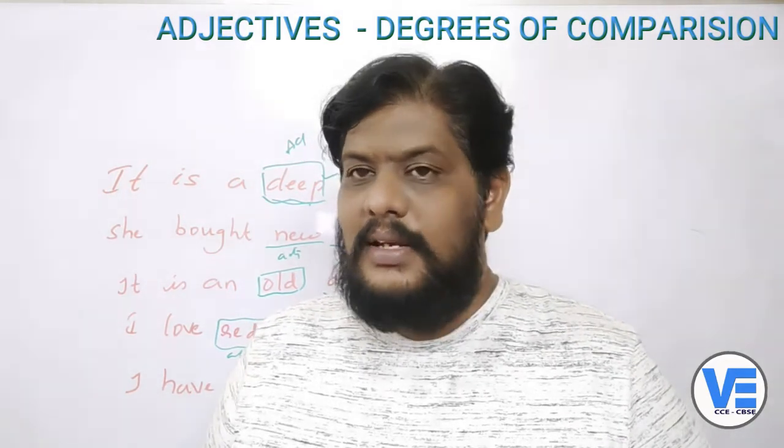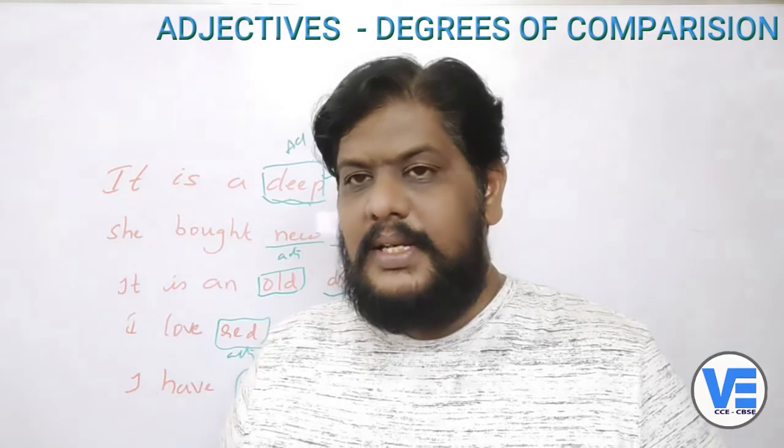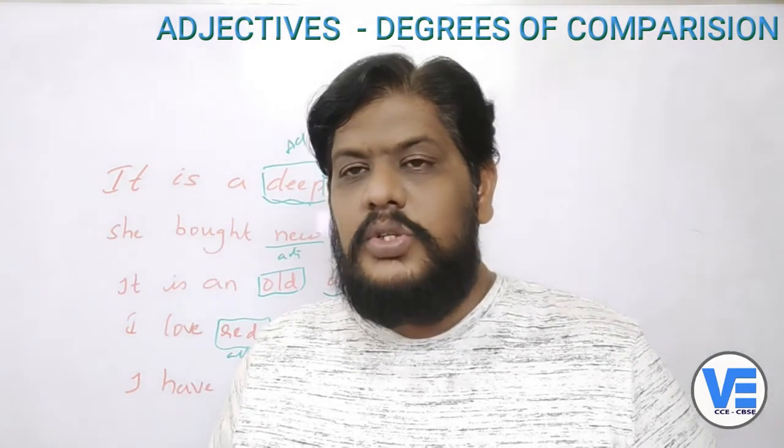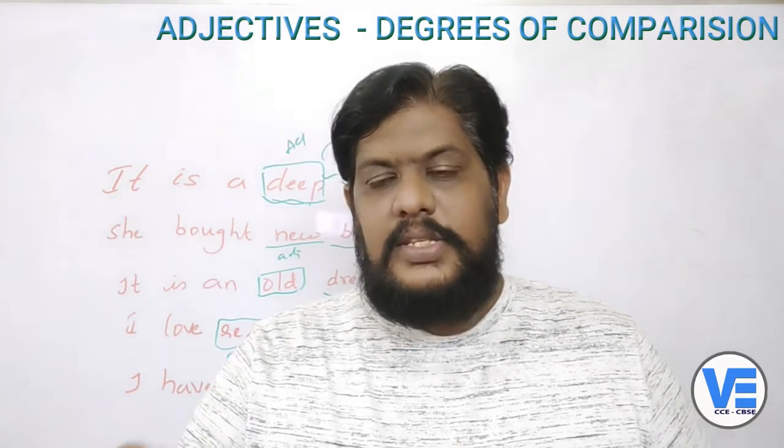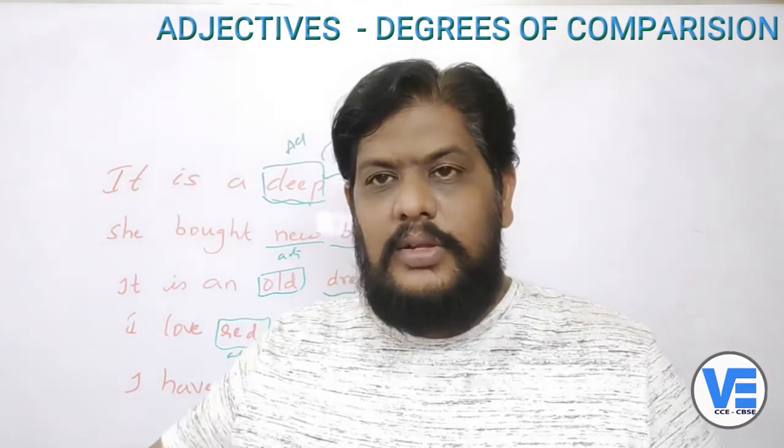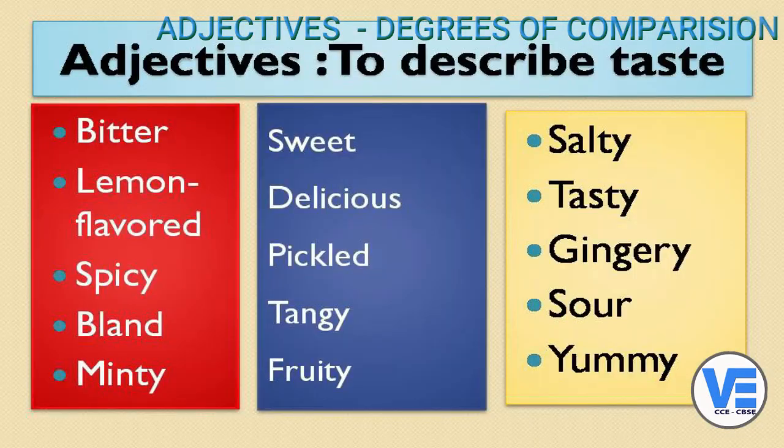You can say it's really delicious food, isn't it? So delicious is a word used to describe the food here. Like this, on the screen you can see several words which describe food: bitter, lemon flavored, spicy, minty, which is full of mint, sweet, delicious, sour, salty, yummy.